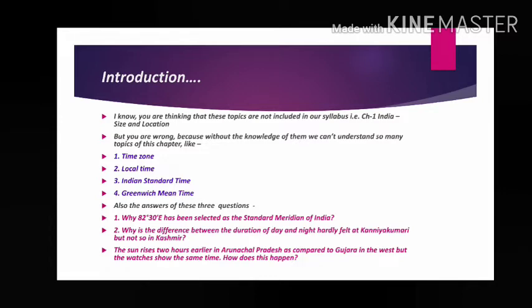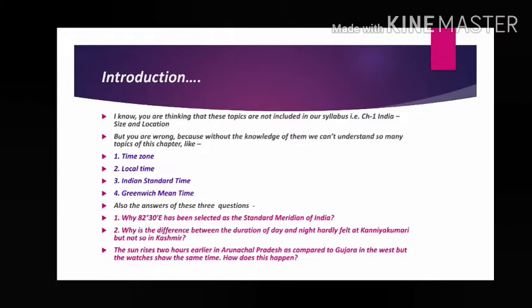That is Arunachal Pradesh. But if you come here, Gujarat spelling is wrong. That is Gujarat, the westernmost state of India. But here what happened? The sun comes to Gujarat 2 hours later.